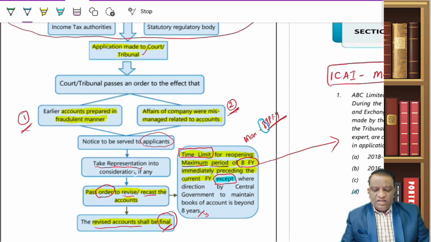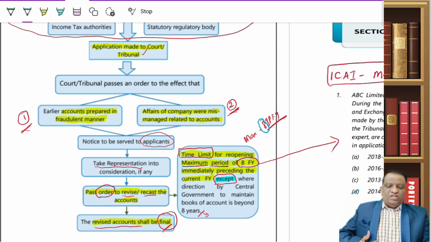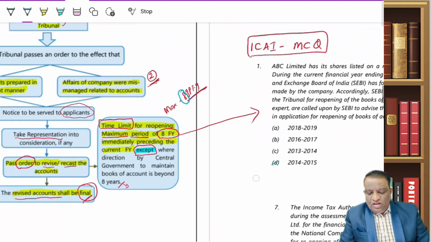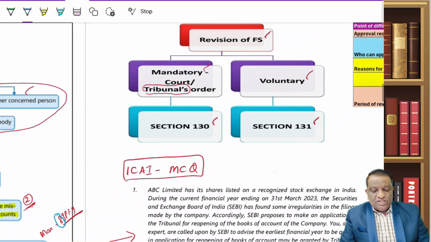That is, they take the representations given by the company into consideration, and after due consideration of the application and representations, they are going to pass an order. But the only point is, the maximum period for which you can ask them to revise is only 8 preceding financial years. Now, this is all about compulsory revision.